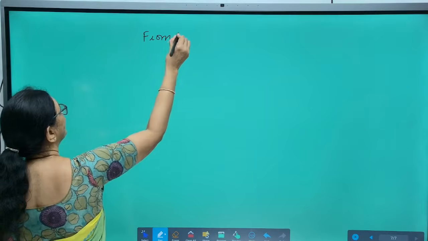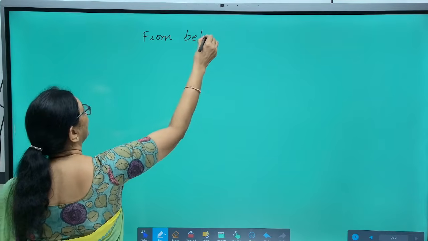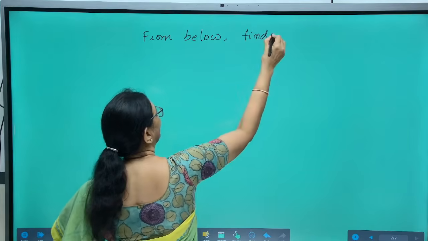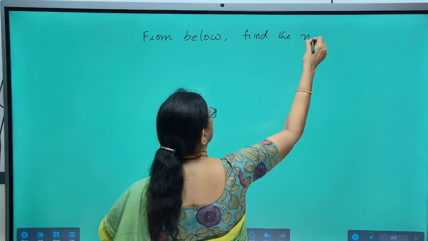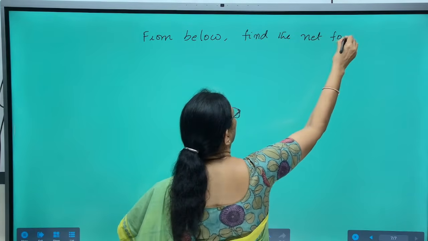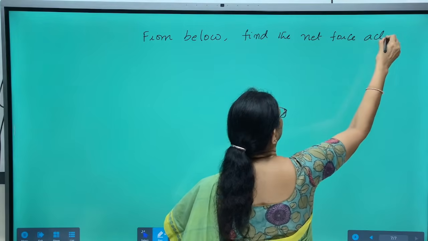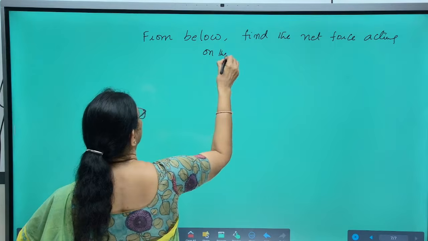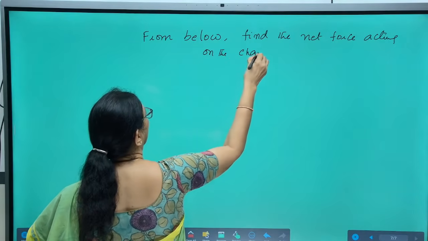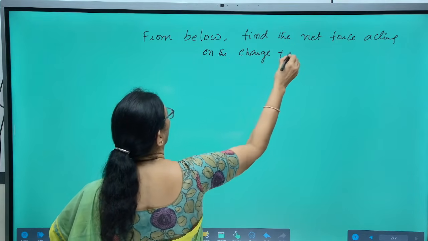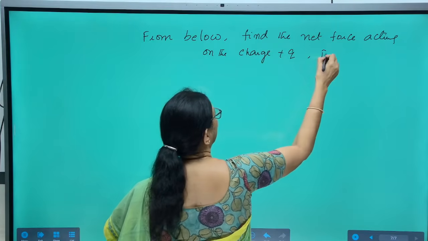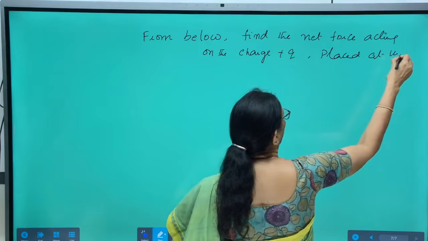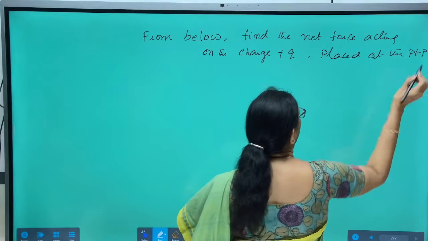From below, find the net force acting on the charge Q placed at the point P.